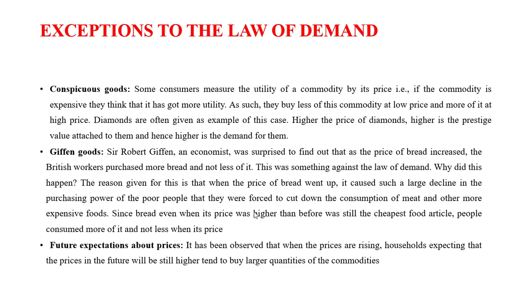Poor people cannot afford to buy high priced goods. When the rice price goes up compared with other goods, it becomes difficult for poor people to buy. But still, since it is a necessity, since you need to have rice, even if the price is increasing, people will buy the amount of rice they want to consume.